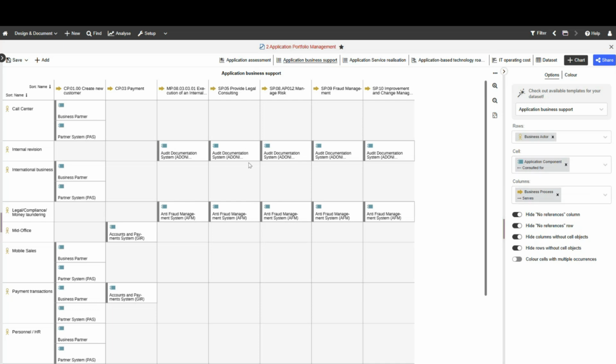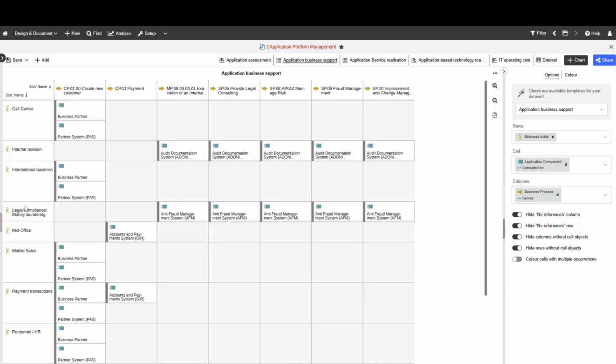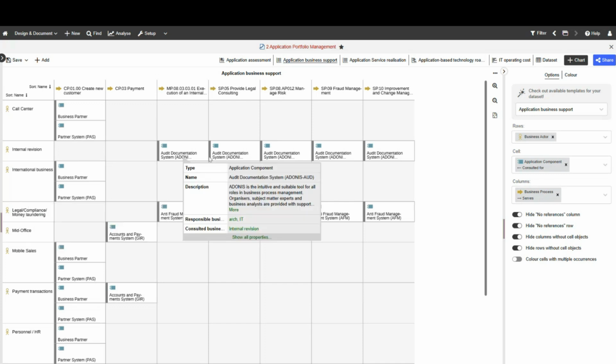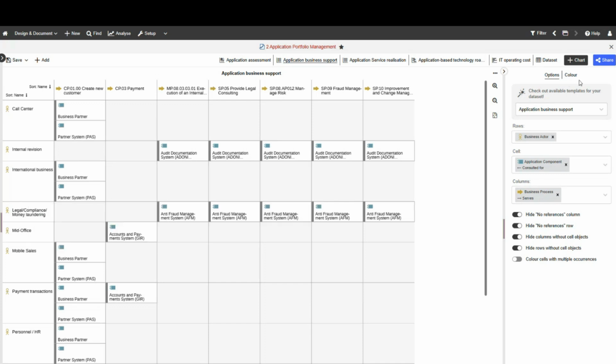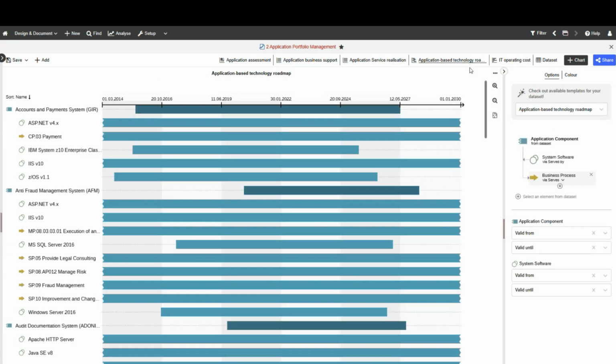in this case are being served by the applications. So I'm using the format data set, the applications, and it's then pulling out all the related business processes. Here I see who is the corresponding actor, who is the corresponding owner of this application. So also here I can go into a color overlay if I wish to. Realization, what are the application services that I'm realizing, operating costs, technology-based road mapping, where I can also see when something has been valid or activated from.